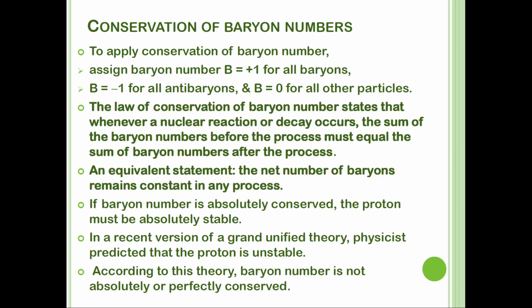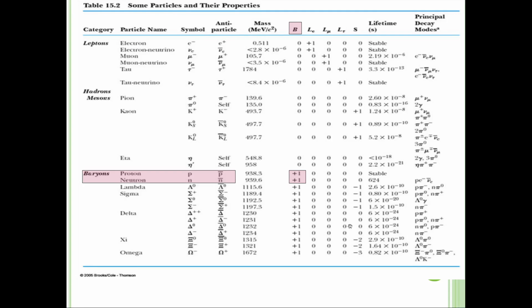If before the number is 1, after the process it must also be 1. If baryon number is absolutely conserved, the proton must be absolutely stable. Let's see an example. Now we're focusing on baryon numbers.